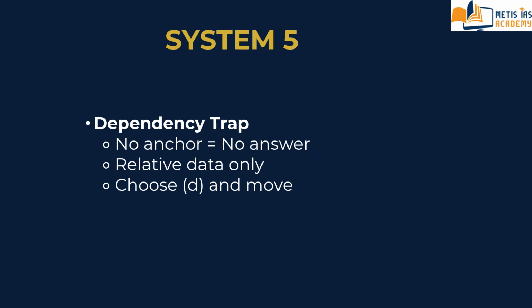Stop forcing math where there is only logic. So the answer should be like this only, cannot be determined.